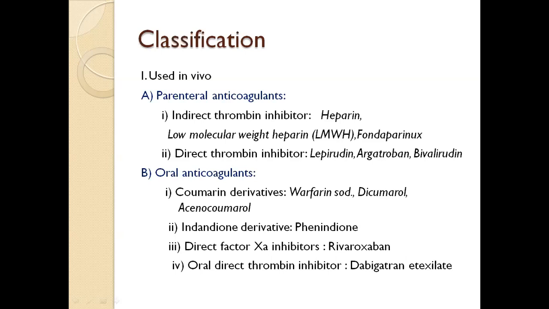Coumarin derivatives are warfarin sodium and dicumarol. Indandione derivatives are phenindione and anisindione. Direct Xa inhibitors: rivaroxaban. And oral direct thrombin inhibitors are dabigatran, ethamsylate.